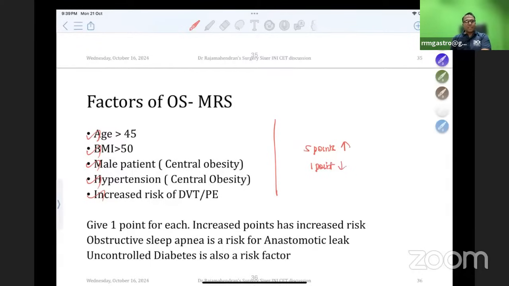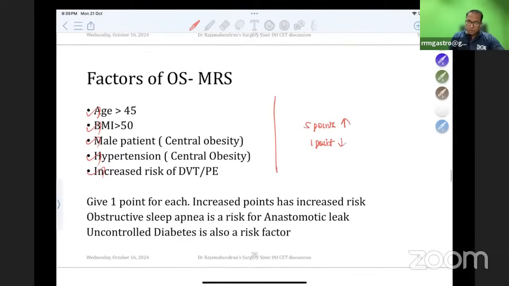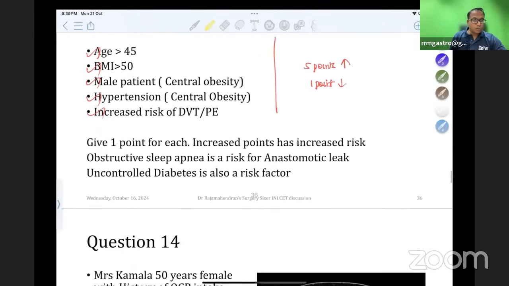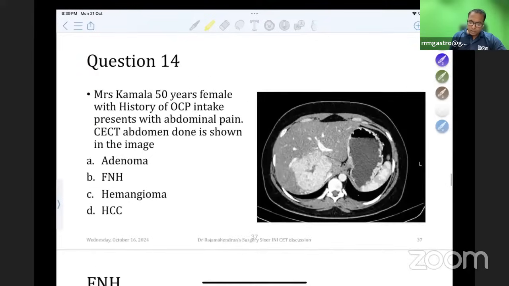Obstructive sleep apnea is a risk for anastomotic leak. Uncontrolled diabetes is also a risk factor for obesity surgery. Mortality risk score, don't forget. So you have to understand this point.